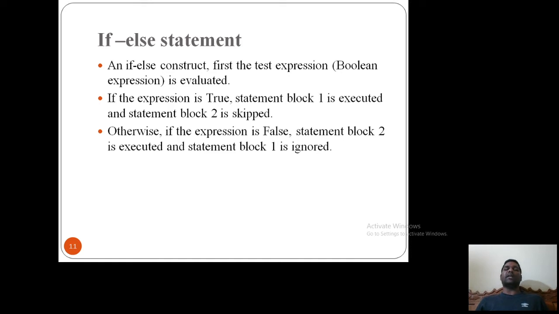If else statement. In an if else construct, the first test expression is evaluated. If the expression is true, statement block 1 is executed and statement block 2 is skipped. That means if it is true, block 1 will get executed and block 2 will get skipped. Otherwise, if the expression is false, statement block 2 gets executed and block 1 gets ignored. We will see what block 1 and block 2 are in the next slide.